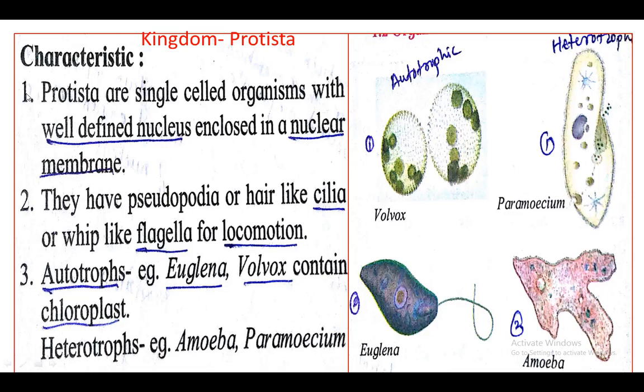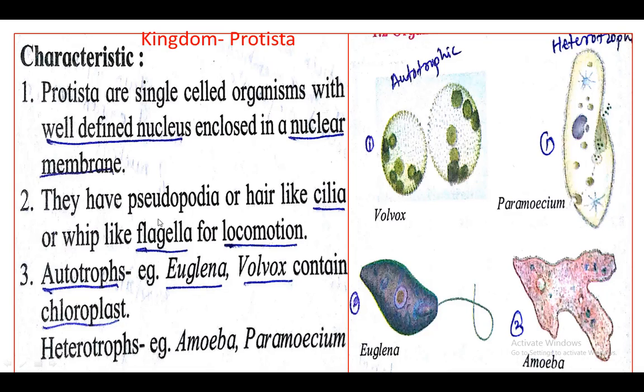Then what are the other characteristics? Protista are single cell organisms with a well defined nucleus enclosed in a nuclear membrane. So all the organisms belonging to the kingdom Protista are single cell organisms. It means that they are unicellular organisms and they have a well defined nucleus present inside the nuclear membrane. It means that the nuclear membrane is present around their nucleus.